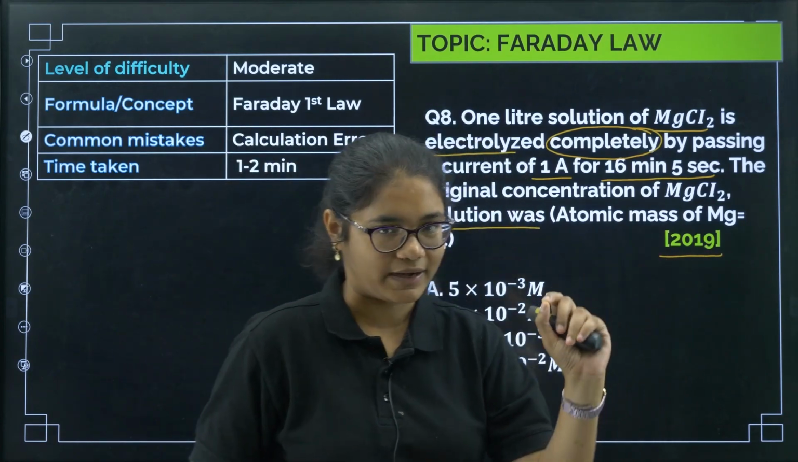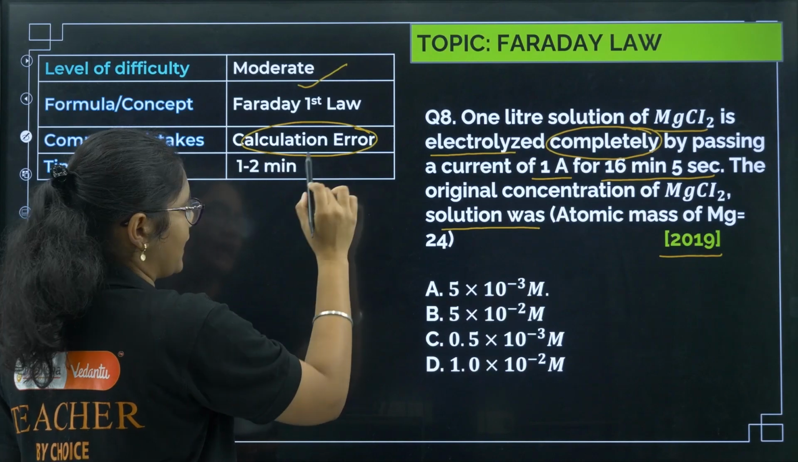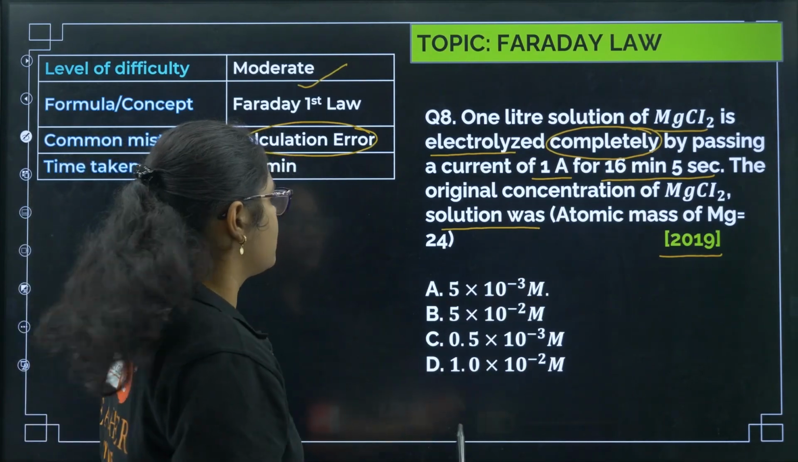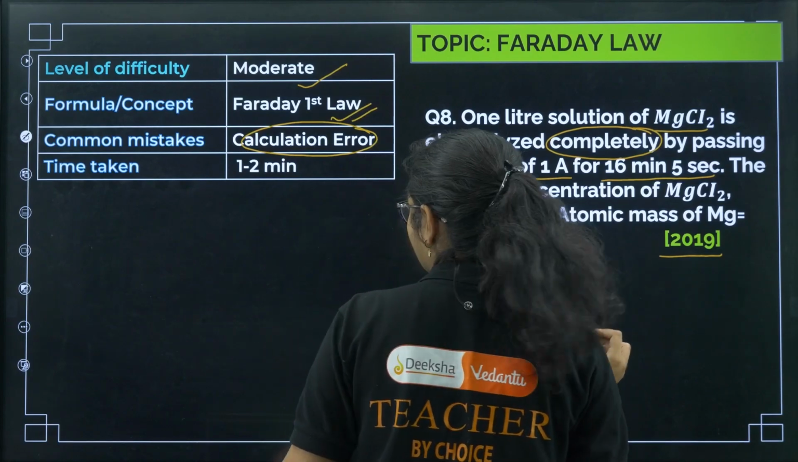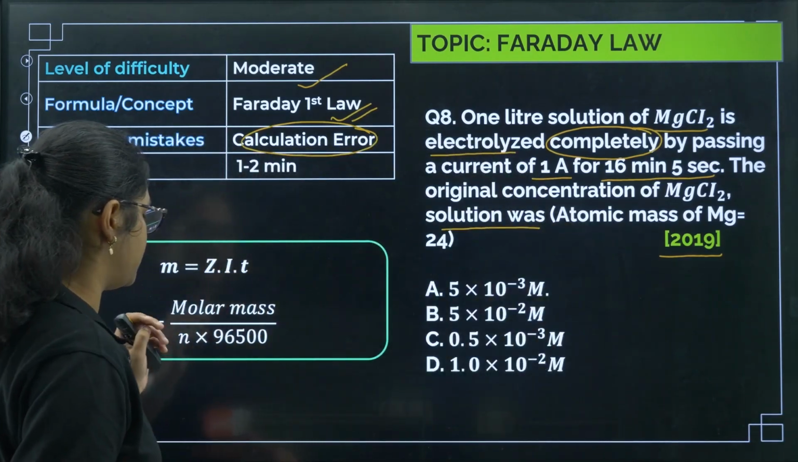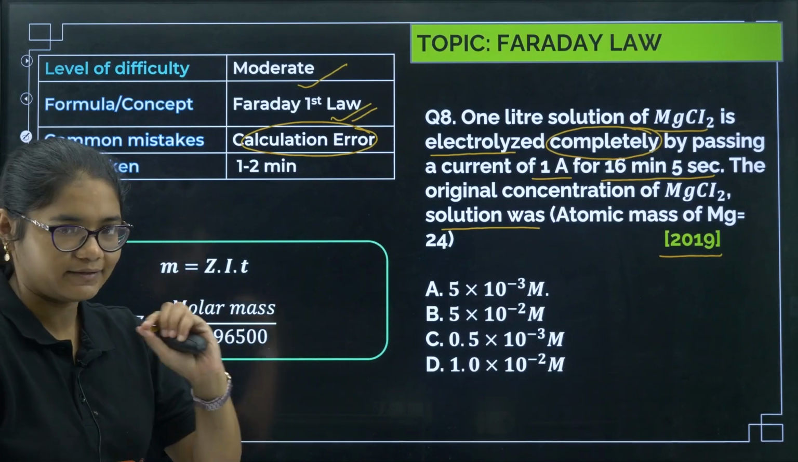This question was asked in 2019. Question was moderate, big calculation error can be there and little tricky also. Okay. So now see Faraday's first law we need to use. So if you remember Faraday's first law formula, we have M is equal to ZIT, where Z is equal to molar mass by n into 96500.